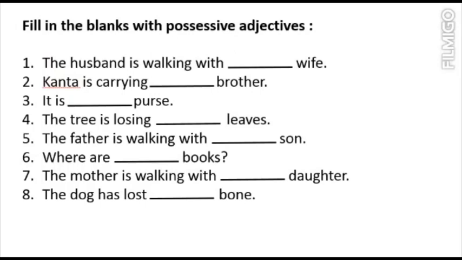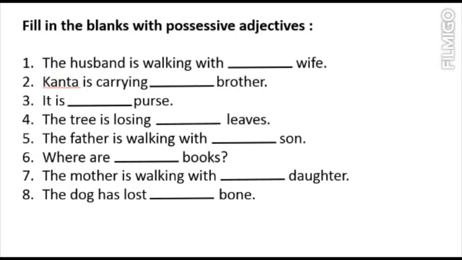The mother is walking with dash daughter. The mother is a female here, so for females we write her. The mother is walking with her daughter. Now the next is, the dog has lost dash bone. Like in the fourth one, where the tree is a thing, the dog is also an animal. So for animals and things we write its. So we will write here, the dog has lost its bone.